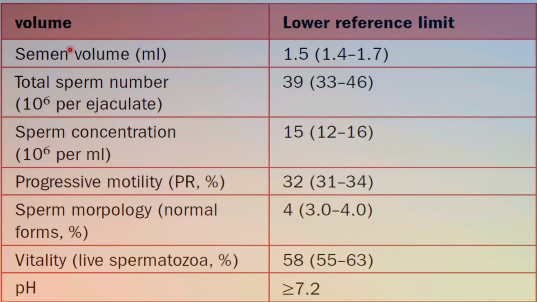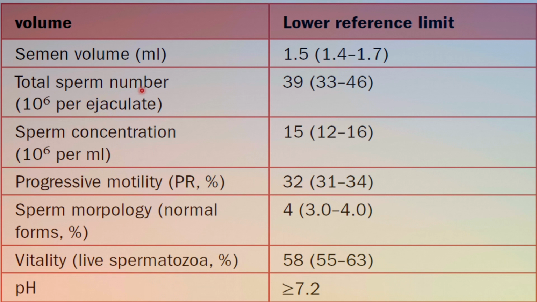And semen volume, this is a very important chart. I have taken this from the EBM book. Okay, so the lowest reference range is 1.5. The total sperm number is 10⁶ per ejaculate, and on average it is 39, with a range of 33 to 46. You have to remember this.